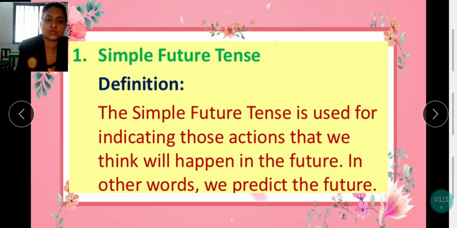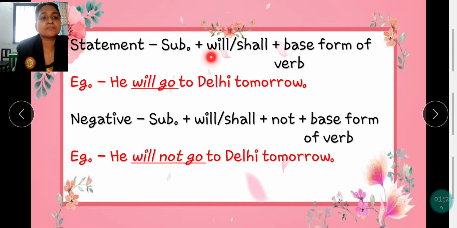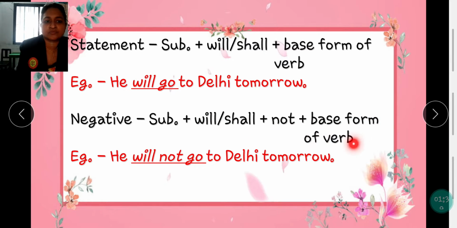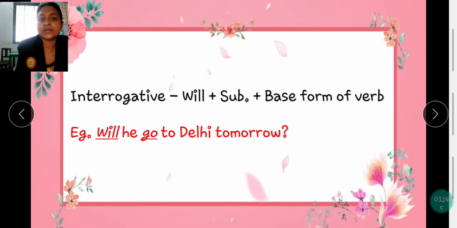The simple future tense is used for indicating those actions that we think will happen in the future. In other words, we predict the future. Subject plus will or shall plus base form of the verb. This is how you can write simple future tense sentences. Example, he will go to Delhi tomorrow. And negative sentences, subject plus will or shall plus not plus base form of the verb. Example, he will not go to Delhi tomorrow. Interrogative, that is question sentences, will plus subject plus base form of the verb. Will he go to Delhi tomorrow?